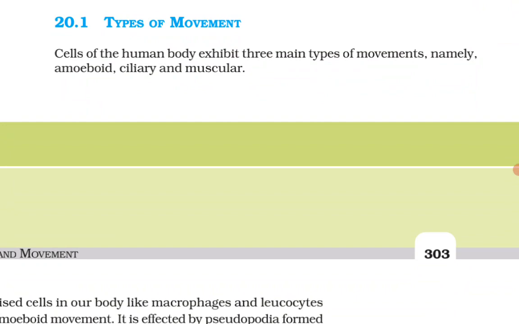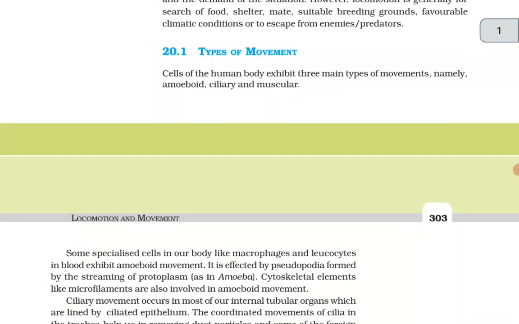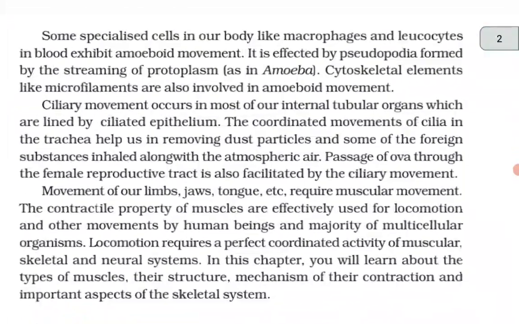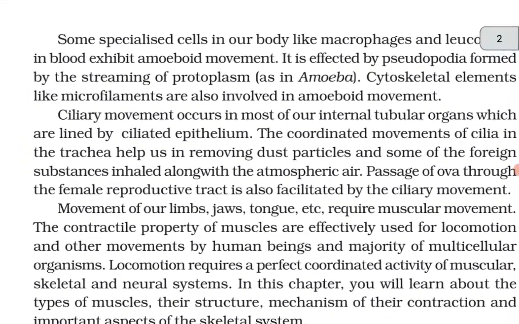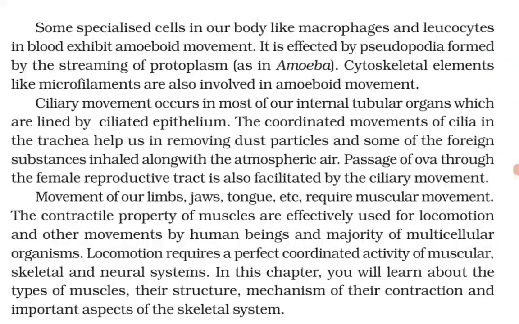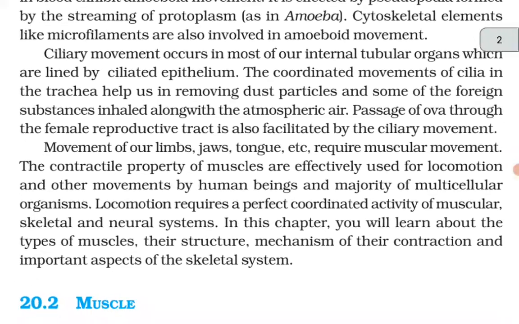Cells of the human body exhibit three main types of movements, namely amoeboid, ciliary, and muscular. Some specialized cells in our body like macrophages and leukocytes in the blood exhibit amoeboid movement. It is effected by pseudopodia formed by the streaming of protoplasm as in amoeba. Cytoskeletal elements like microfilaments are also involved in amoeboid movement.